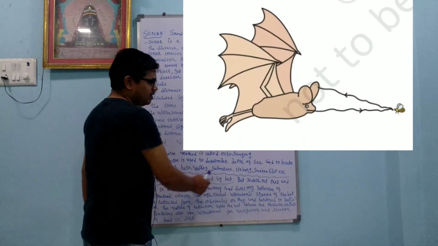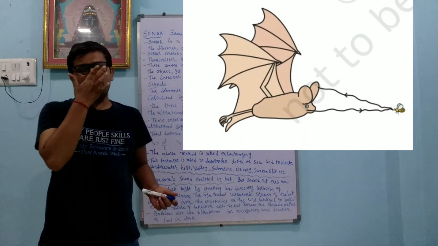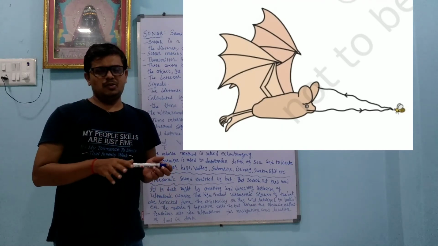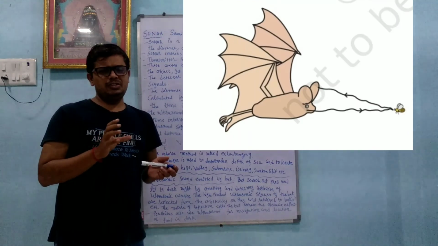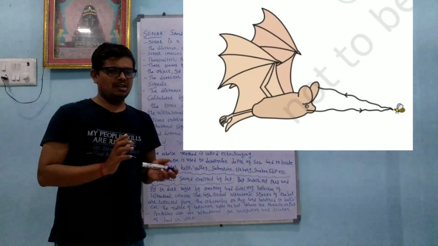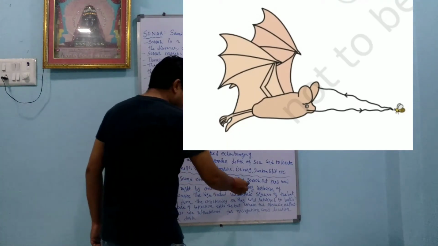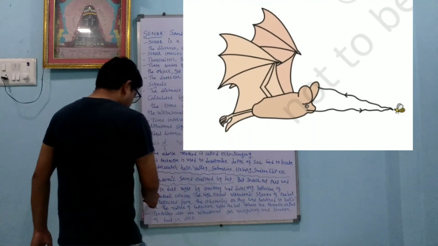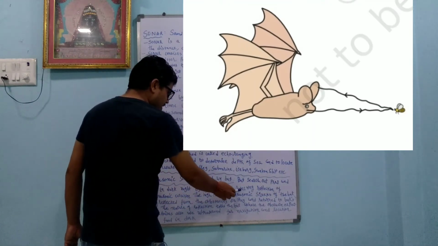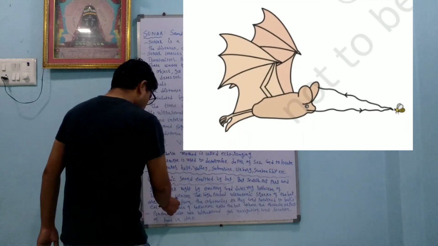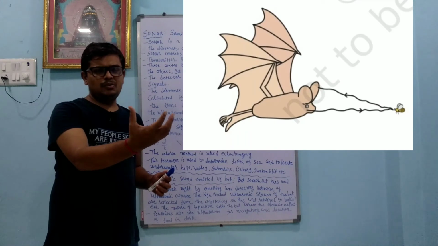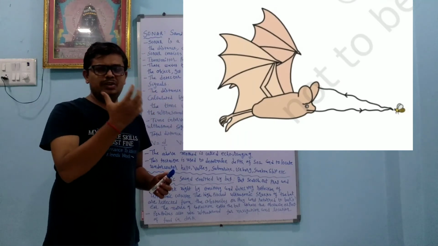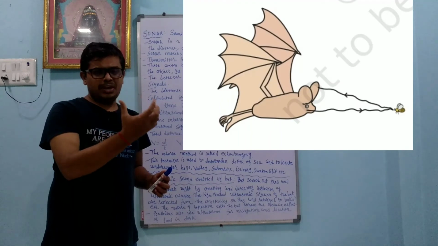Ultrasonic sound emitted by the bat. Generally we believe that bats can see in the night, but it is a wrong belief. It cannot see in the night, but it sends ultrasonic sound, and that way it judges whether prey or any obstacle is there. A bat searches out prey and flies in the dark night by emitting and detecting the reflection of ultrasonic waves.